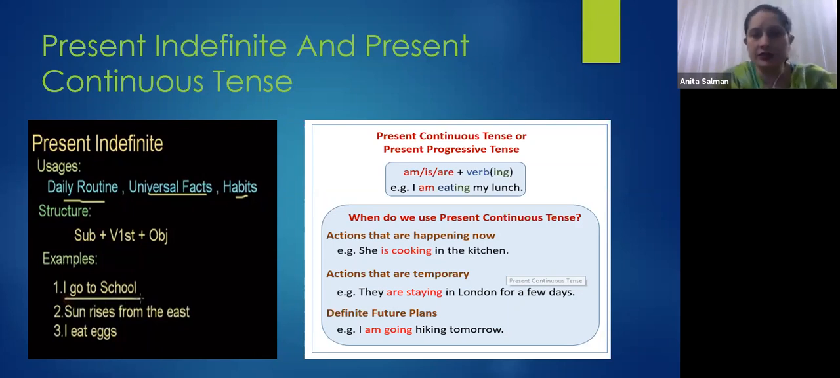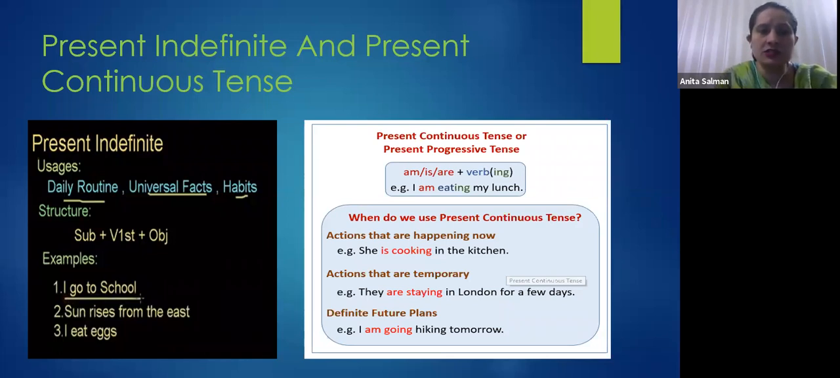Right, is the screen clear to you? Look at the screen: present indefinite tense. Present indefinite tense is used for our daily routines, when we have to tell some universal fact or truth, and for our habits, right?